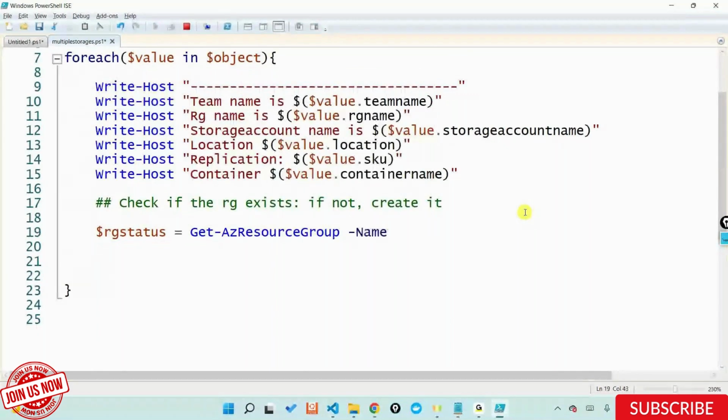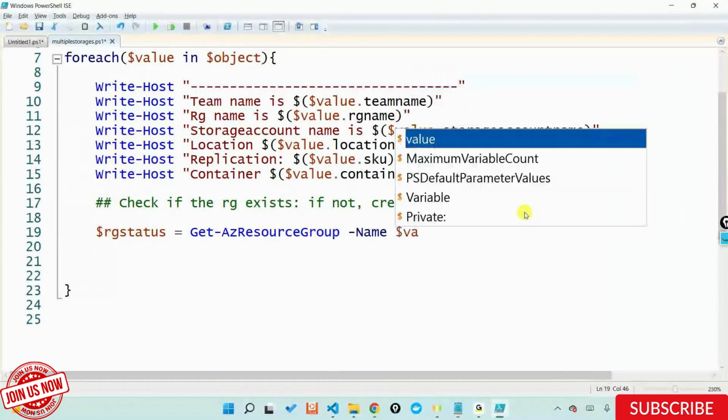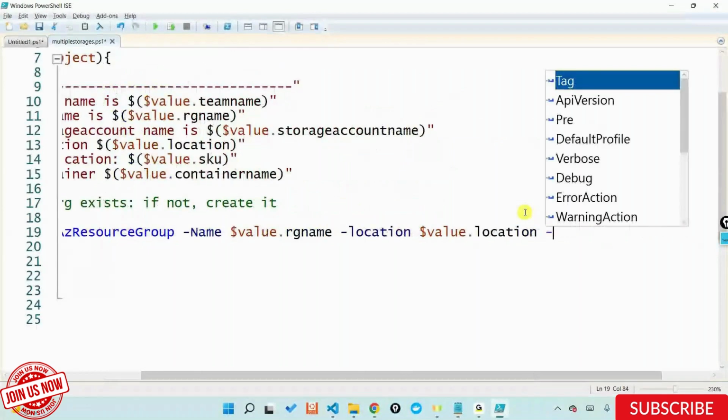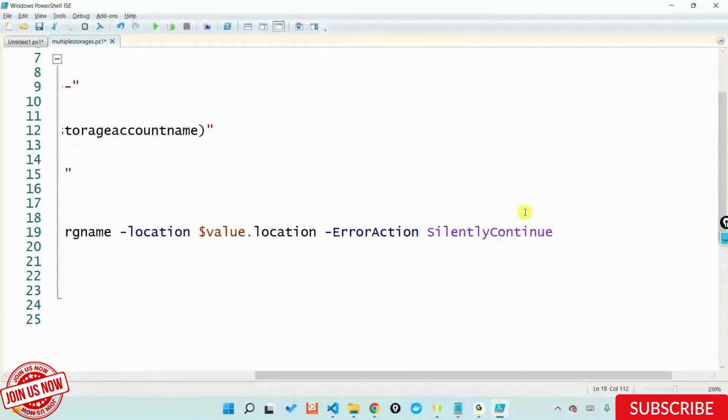What should be the name of the resource group that I need to pass here, guys? $object, or is it $value.rgName? $value.rgName, because value is itself giving that. Exactly. So I'll do $value.rgName out here, with -Location $value.location. This is what I'm giving. I'll say -ErrorAction SilentlyContinue out here.